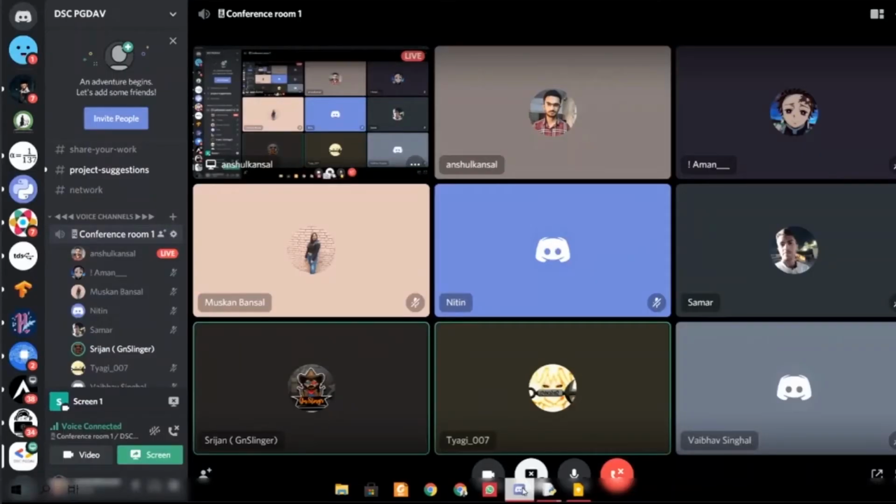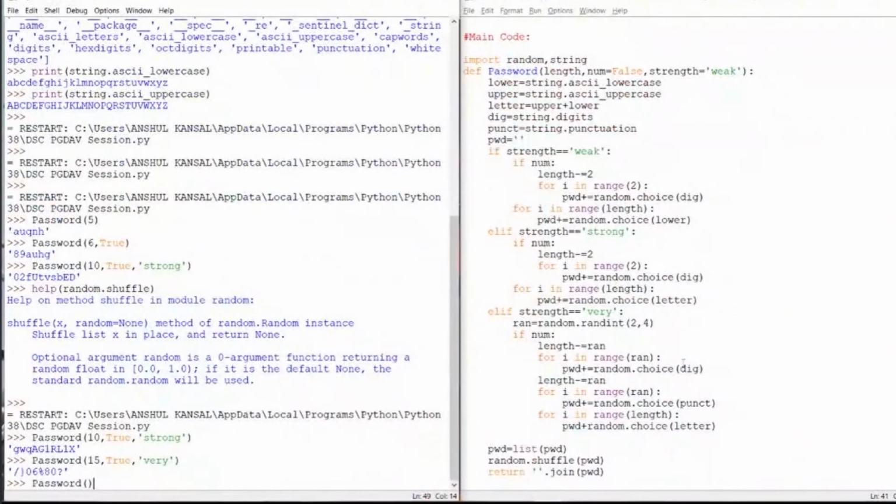Anshul says that in the last for loop of the very strong part, the equal to sign has not been put. Yeah, okay. Thank you so much, Sachin. So I guess that's the reason why we can't get the letters in this password.